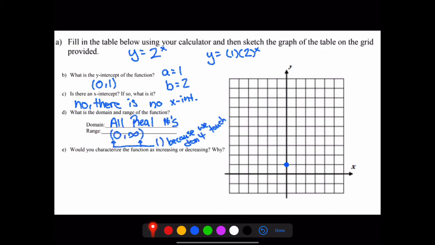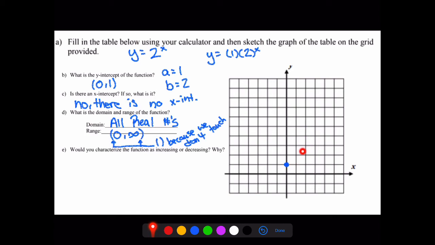Meanwhile, our range, we talked about how we don't have an x-intercept. So the smallest value that we can go to is 0. Meanwhile, our y values, we see that they get very, very large very quickly. Our y values move towards infinity. So I'm using these parentheses here because we don't touch those values. We never touch infinity. And again, we don't touch 0. We get very close to 0, but we don't touch it.